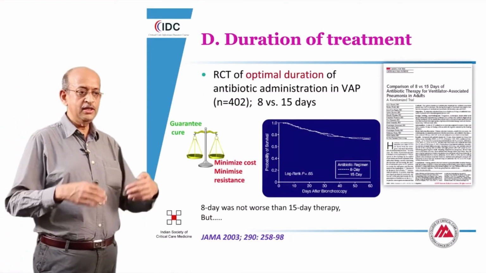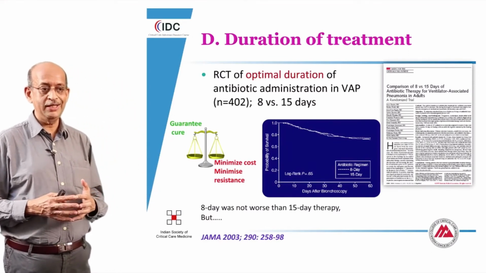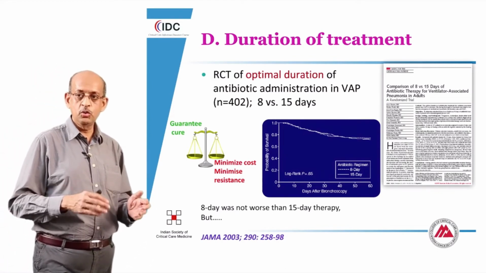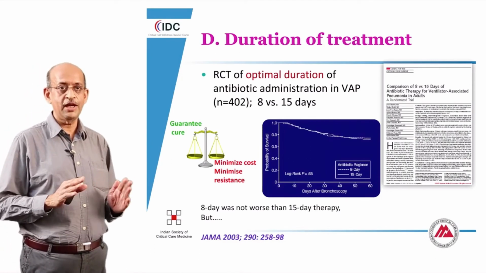To us in the ICU, one very important component of restricting the abuse of the antibiotic is to learn to limit its use to the minimum duration that is necessary for achieving efficacy of these antibiotics.